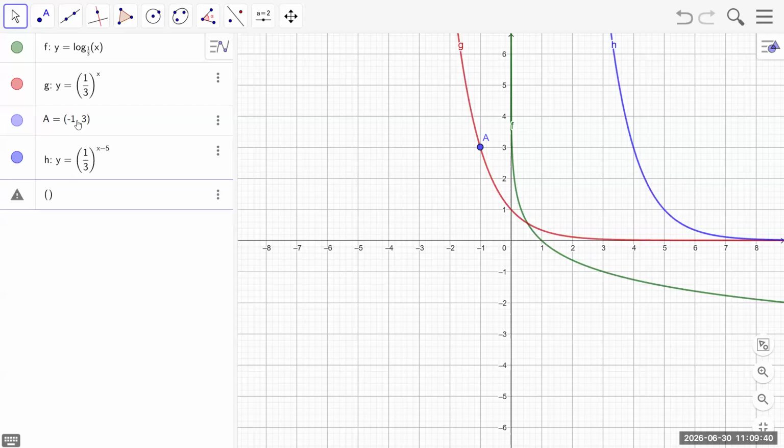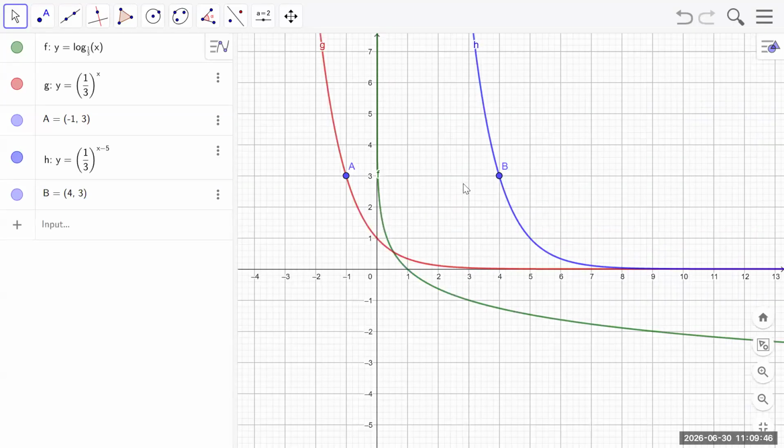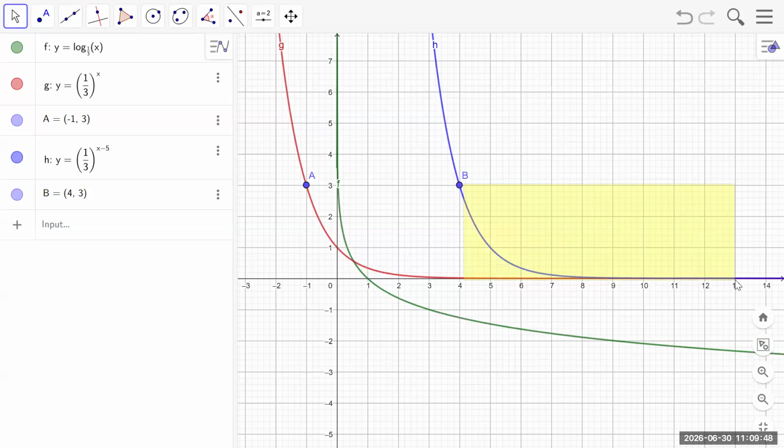And then we have a new point, the point 4 and 3. So they basically ask for all of these y values of the blue one. But these y values of the blue one are the same as the y values of the red one from there on. So all of these values here, which is everything smaller than 3 but greater than 0, will obviously be all of those values there. Makes sense? Right.